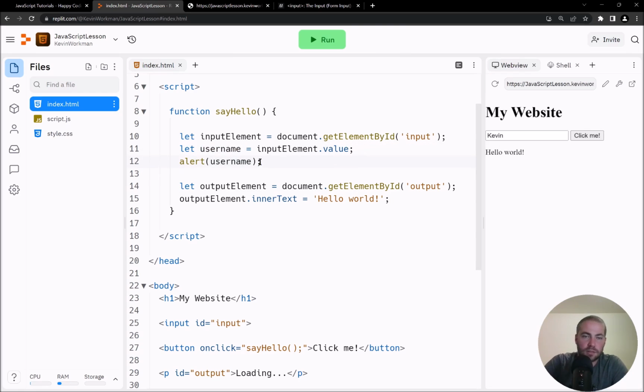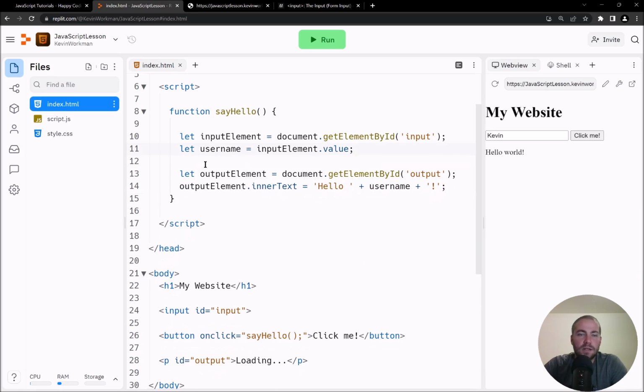Right now, all I'm doing is alerting it, but now I can change this line of code to do something like hello plus username plus maybe an exclamation point and then a semicolon. So now if we read the code line by line, I first get a reference to the input element by calling the document.getElementById function with an input parameter here to match the IDs.